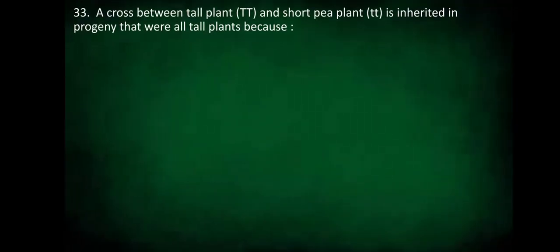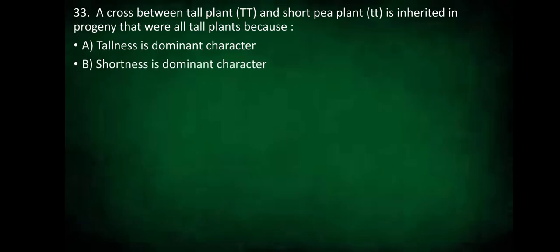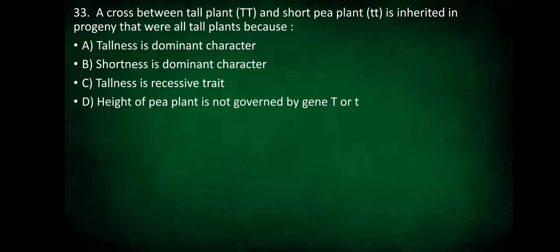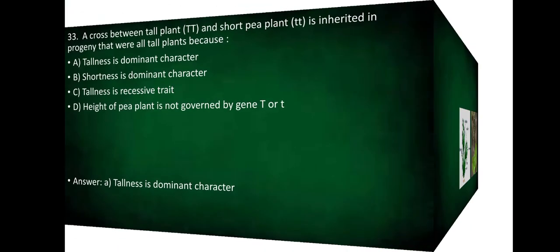A cross between a tall plant capital T and a short pea plant small t resulted in progeny that were all tall plants, because tallness is a dominant character, or shortness is a dominant character, or tallness is recessive character, or height of a pea plant is not governed by the gene capital T or small t. The answer is tallness is a dominant character. So the progeny all were tall plants.